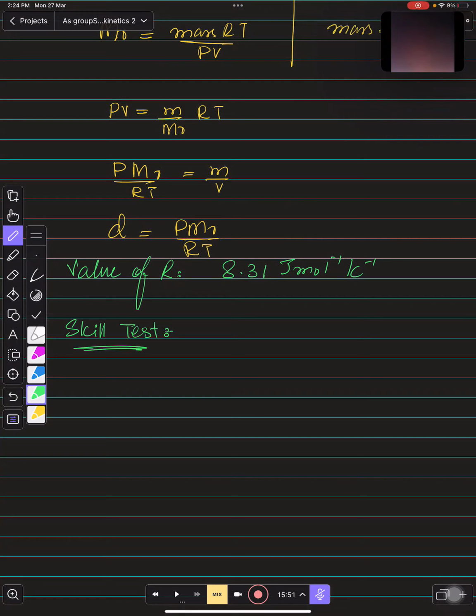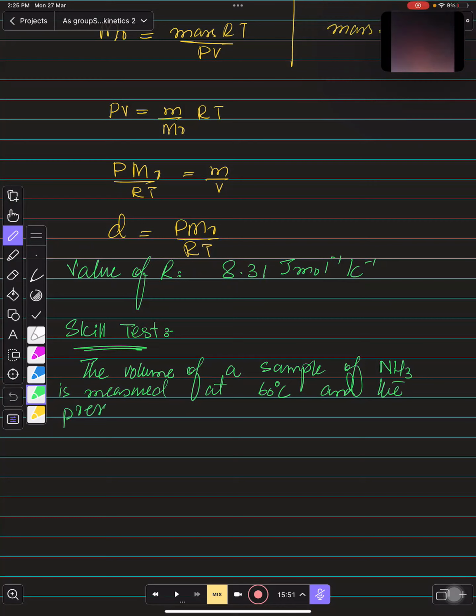The question is: the volume of a sample of ammonia is measured at 60 degrees Celsius and a pressure of 103 kilopascal, right?